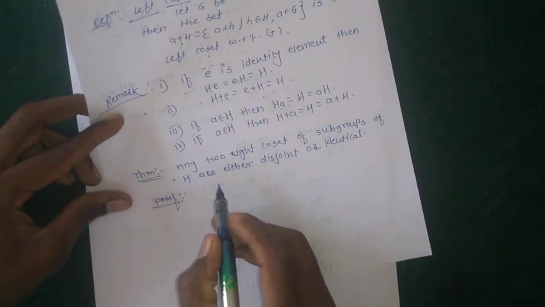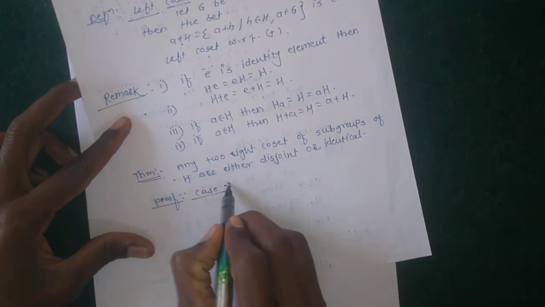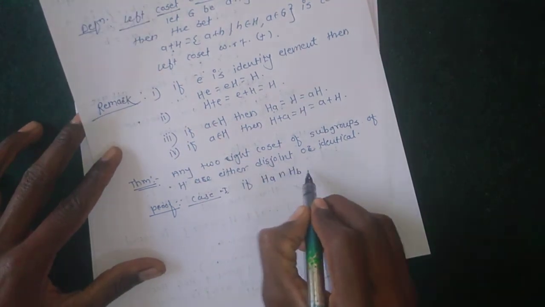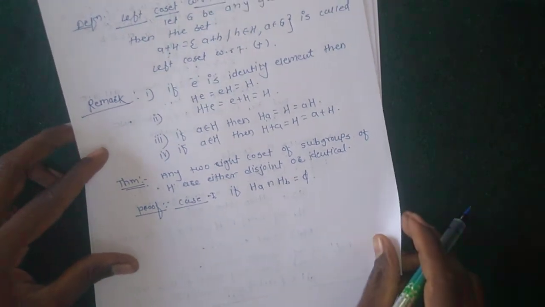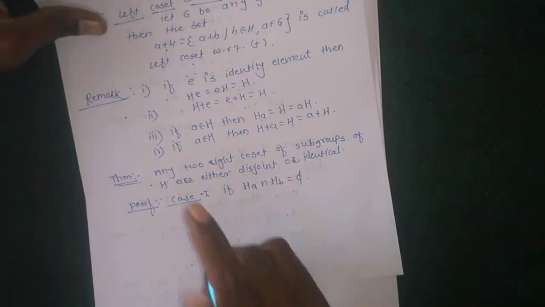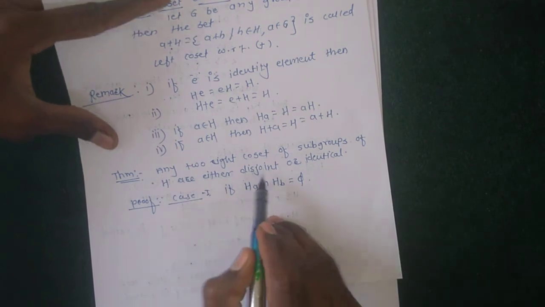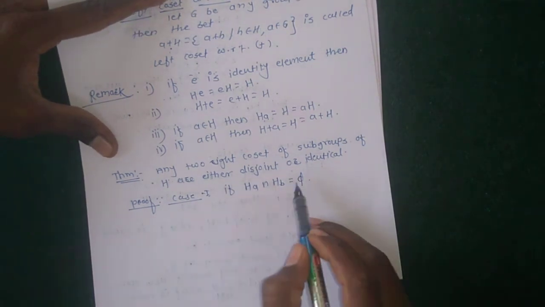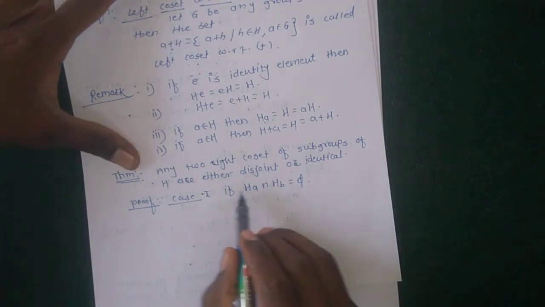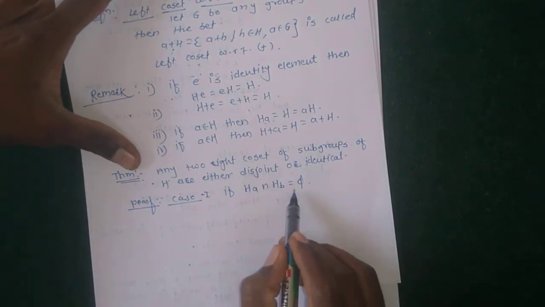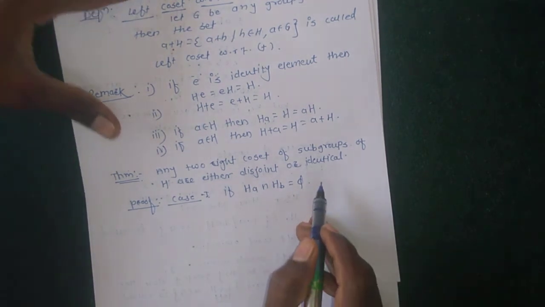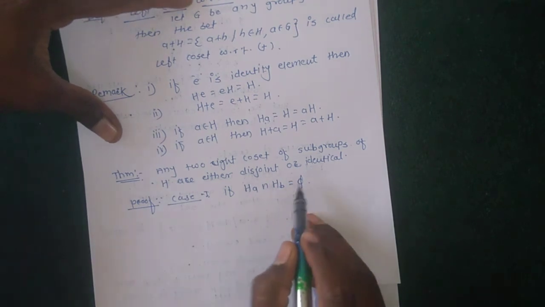Firstly, case first: if HA intersection HB equals phi. The statement says that any two right cosets of a subgroup are either disjoint or identical, meaning given two sets, their intersection is empty or the two sets are the same.